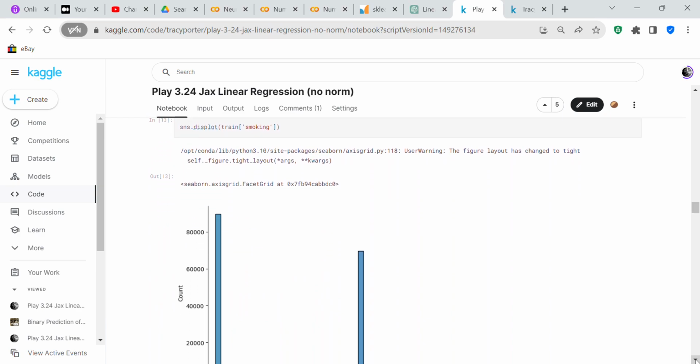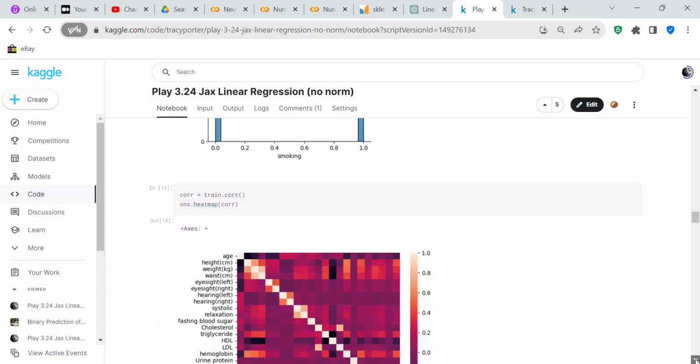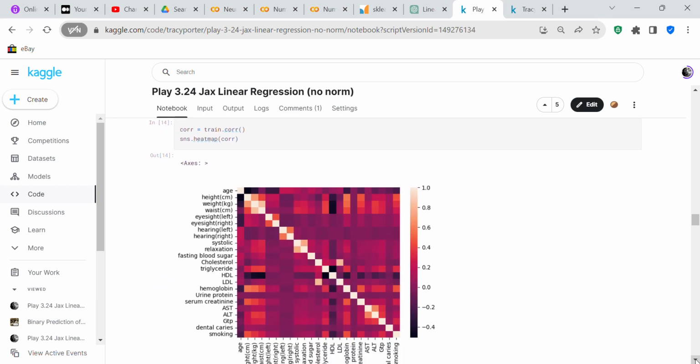We're going to analyze the target, which is the smoking column. You can see you've got a lot of zeros and not so many ones. That means more people are non-smokers than there are smokers. We're going to do a heat map, and you can see that some of the columns of data